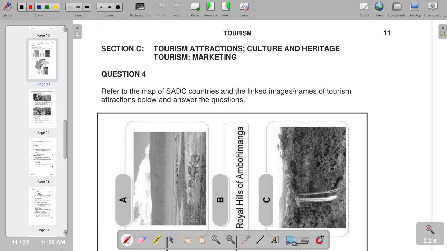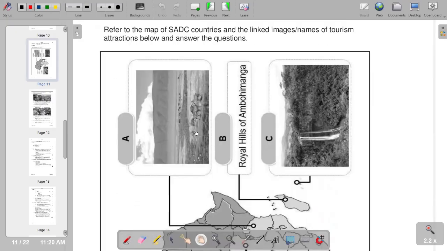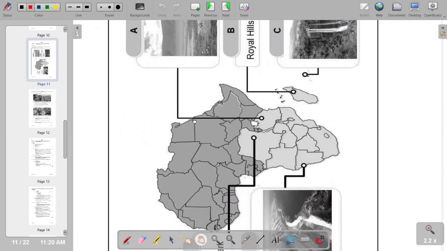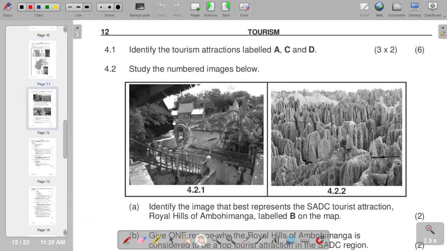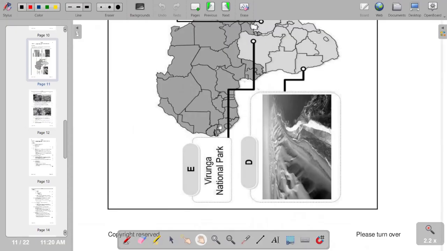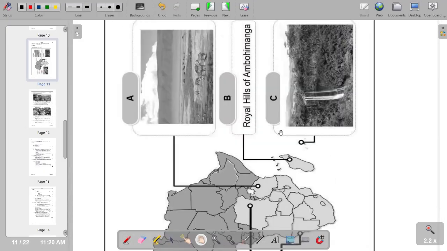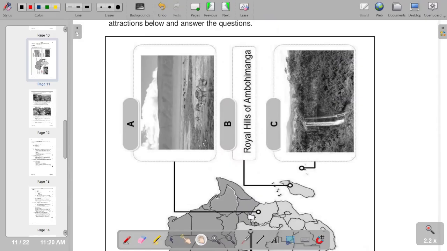Question 4 refers to the map of SADC countries and the linked images or names of tourism attractions below, and we answer questions. So you are given images that we have of A, B, C. We also have our D and E. The first question reads, identify the tourism attractions labeled A, C, and D. So of course we have A, C, and D. We're going to look at D. We have also A and C to identify.